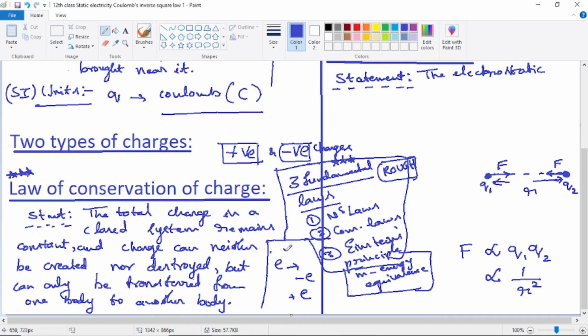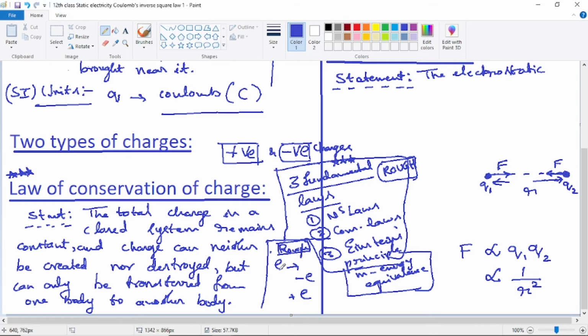This is another rough column. Always compulsorily you have to take the rough columns also as neatly as possible. Just see here, three fundamental laws of the universe. Already we have seen, there are only three fundamental laws. They are actually sets of fundamental laws. The first law is a set of three laws, Newton's first, second and third. The second fundamental law is again a set of three laws, conservation laws of mass, energy and charge. Third is Einstein's principle of mass energy equivalence. These things also you have to write compulsorily in the rough column. Actually there is no place here for a rough column, so I have drawn a small rough column box and written here: this is the rough column for charge of an electron or proton.